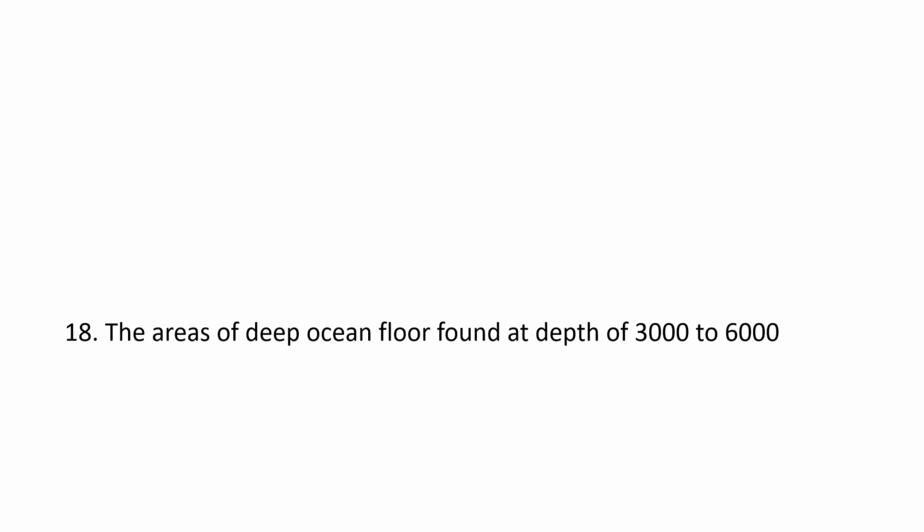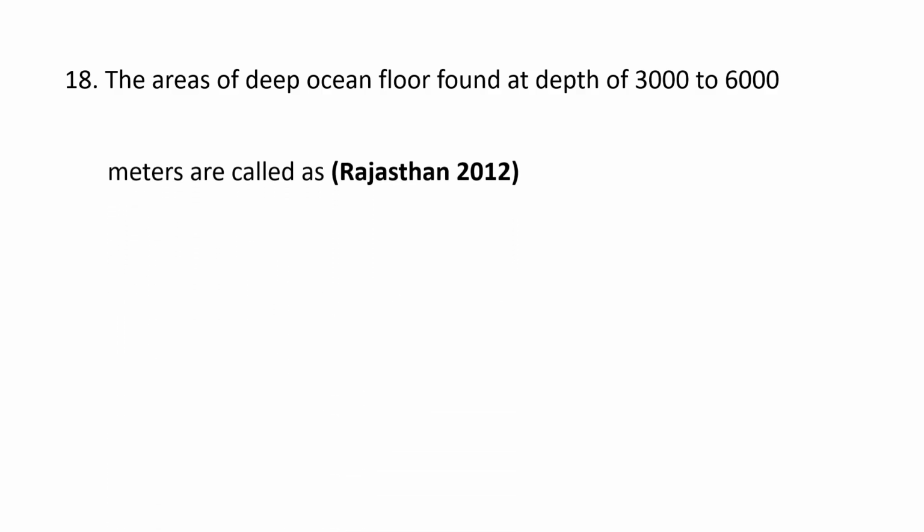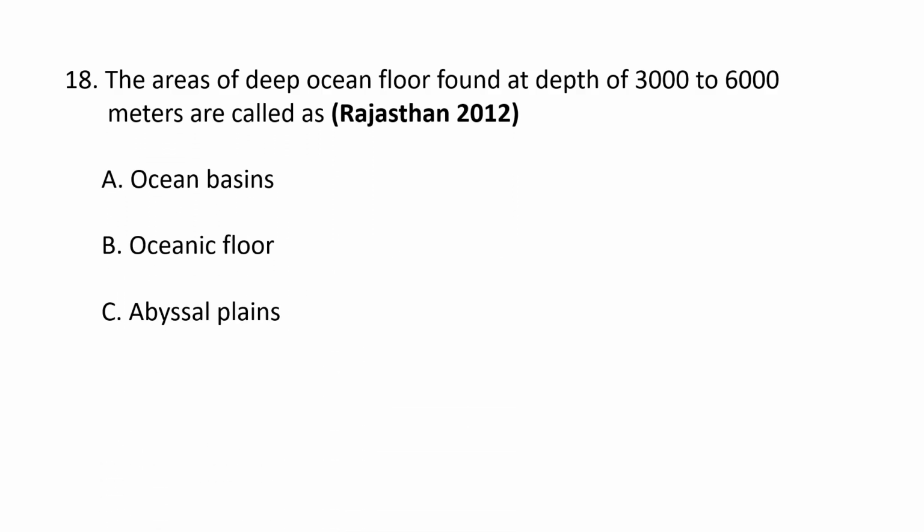Next question. The areas of deep ocean floor found at a depth of 3000 to 6000 meters are called A. Ocean basins, B. Oceanic floor, C. Abyssal plains, and D. Shelf. So the correct option is C. Abyssal plains. The areas of deep ocean floor found at depths between 3000 to 6000 meters are called abyssal plains. C is the correct option.